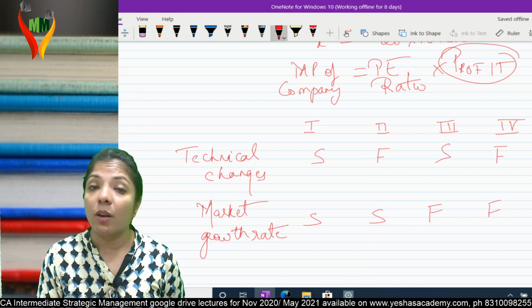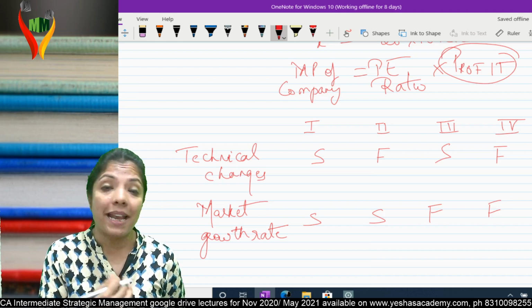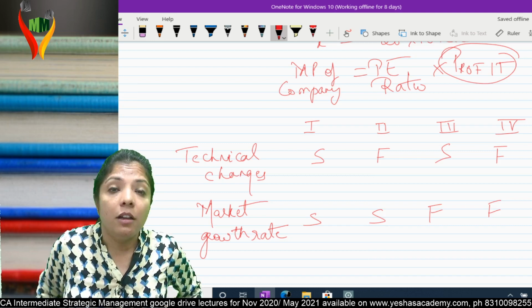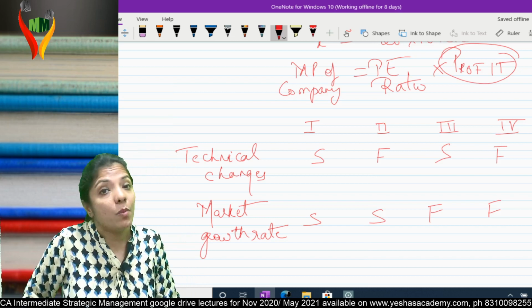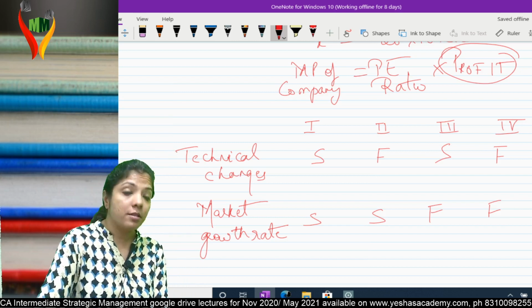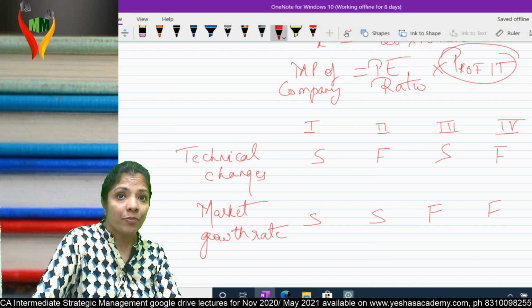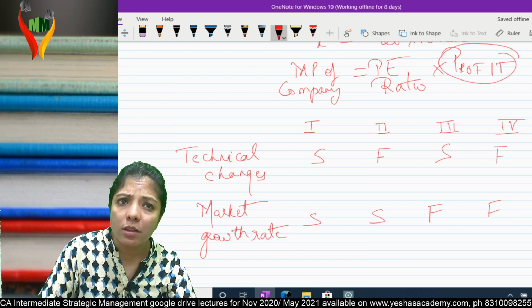India can lose, India can win, tie, or the match may get cancelled because of rains. Am I clear? So in that case, I really don't know exactly what will happen, but I know all the possible options. Same way over here, I don't know exactly what is going to happen.